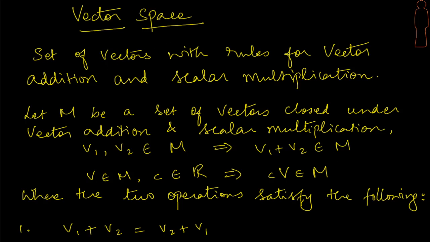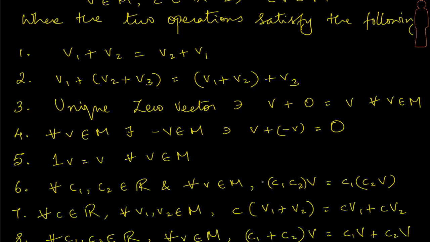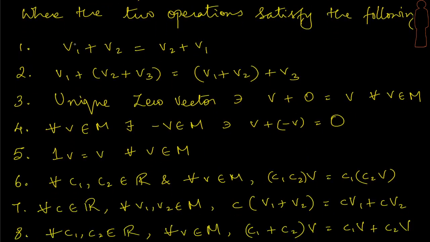Now apart from that, the addition and the scalar multiplication that we define here have to follow certain rules. Let us look at the properties that these two operations must satisfy. First is the commutative property of vector addition. The second is the associative property of vector addition.